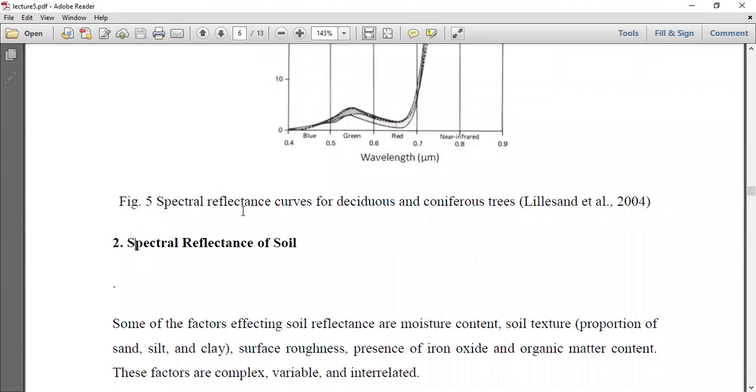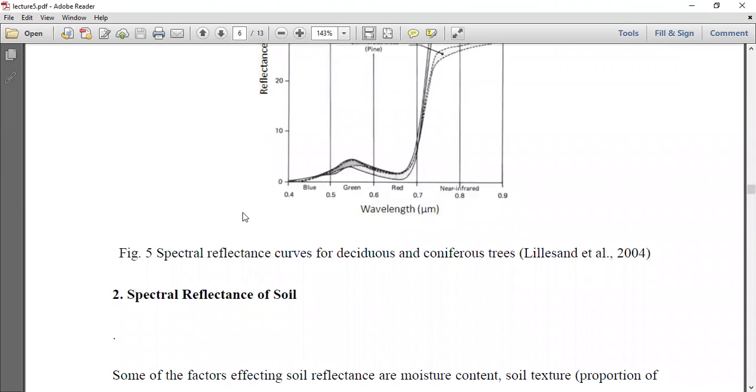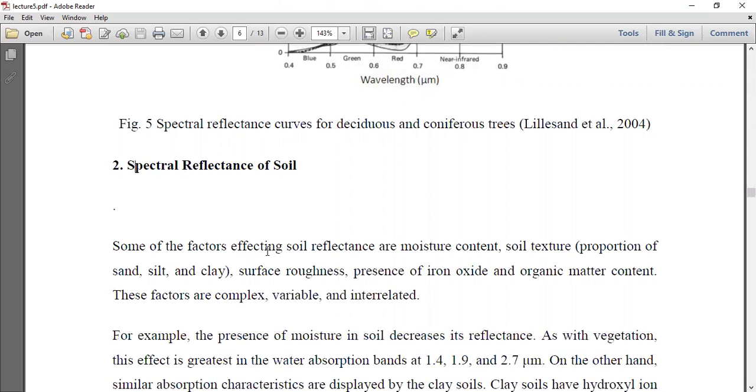So this was our topic, the spectral reflectance of vegetation. But next is the spectral reflectance of soil.